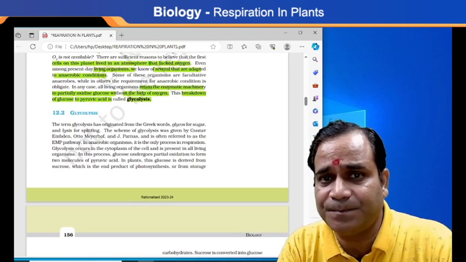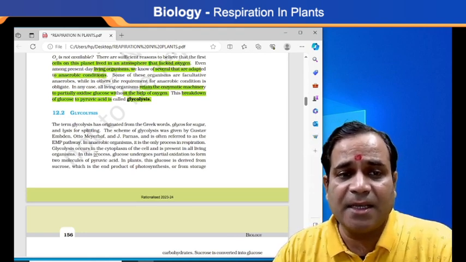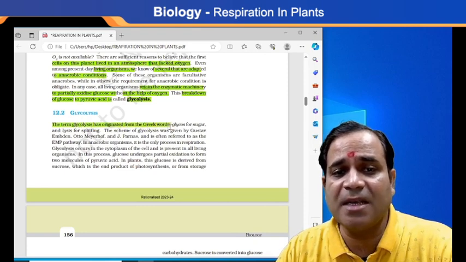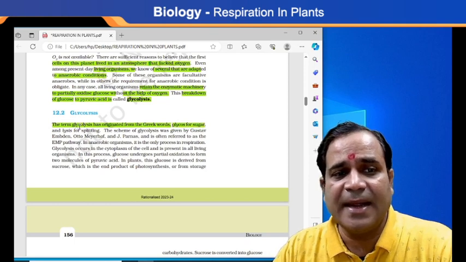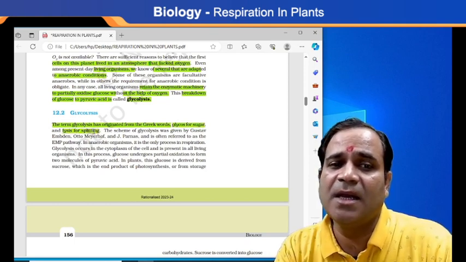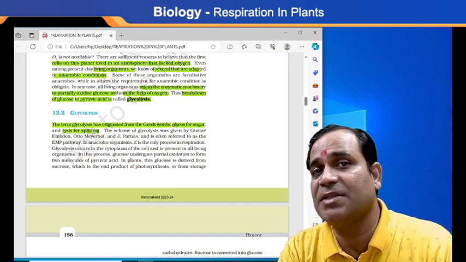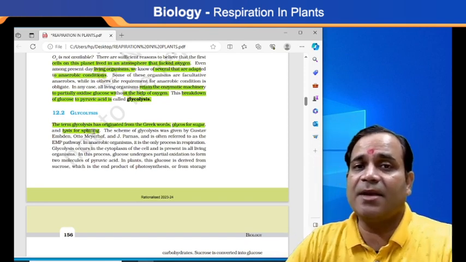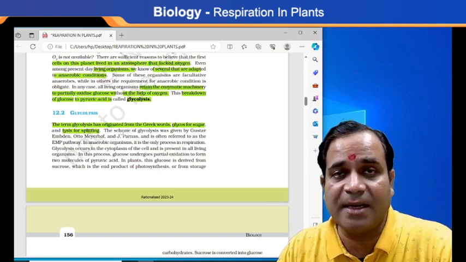The term glycolysis originated from the Greek words glykos, meaning sugar, and lysis, meaning splitting.